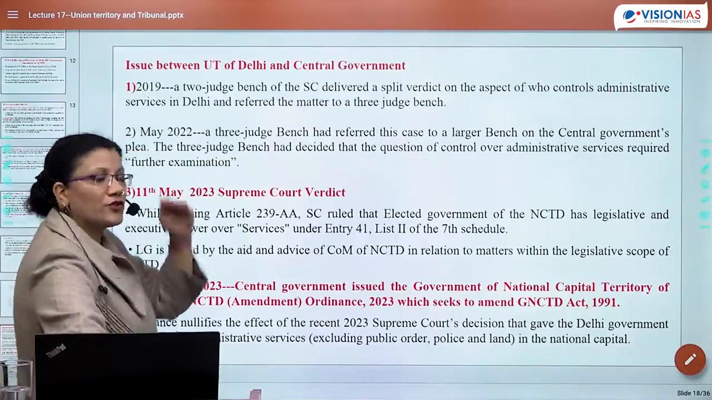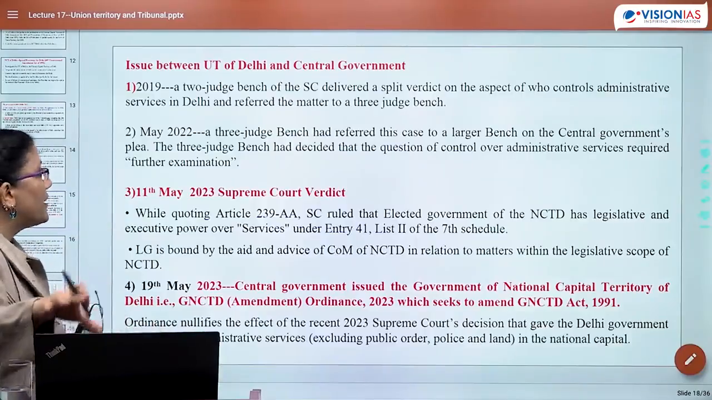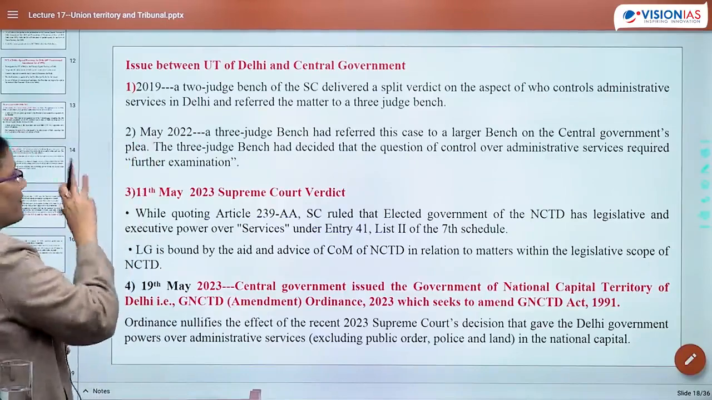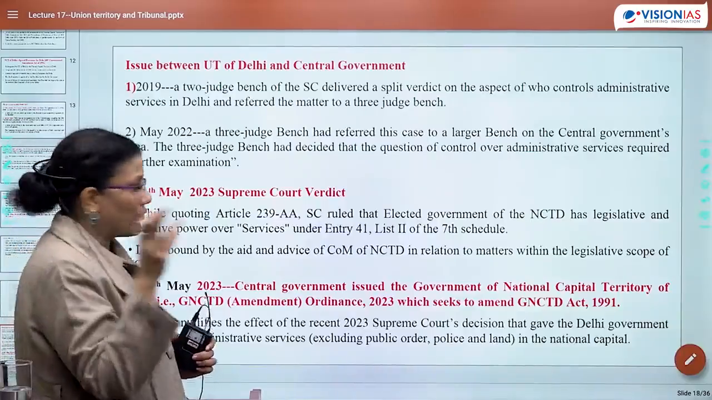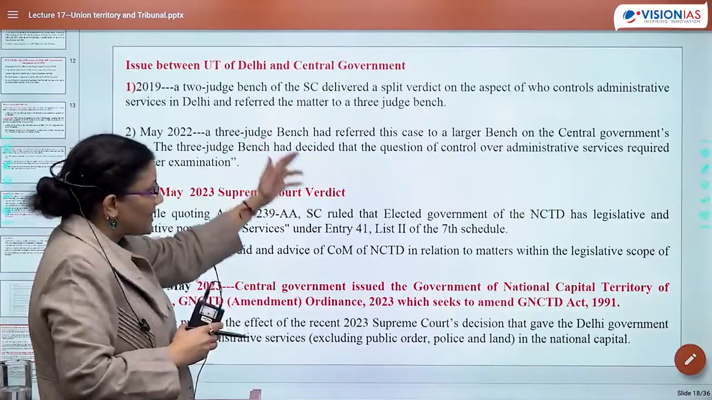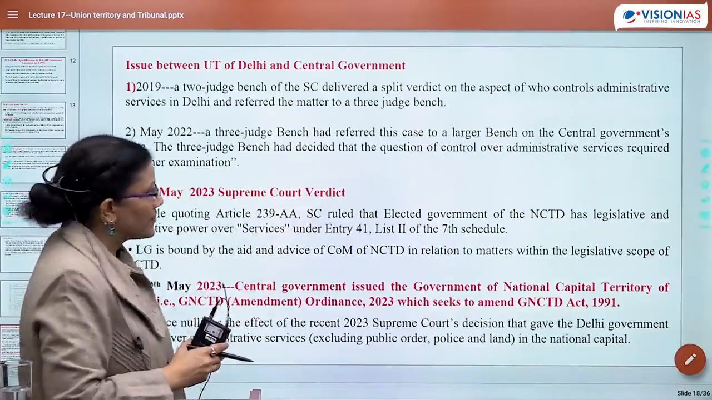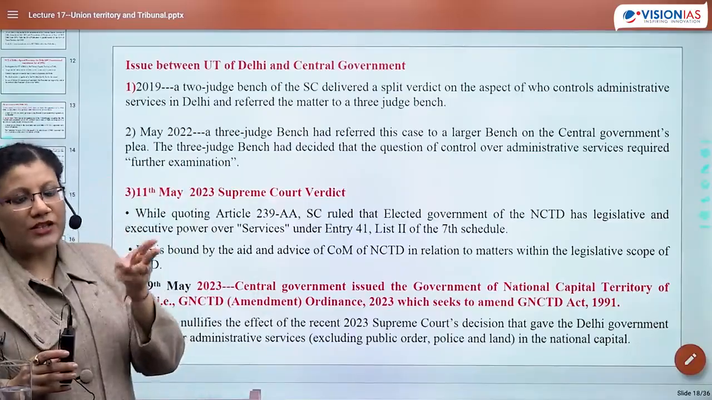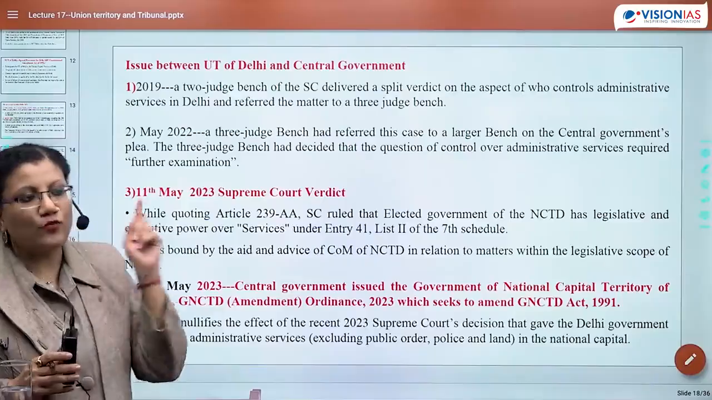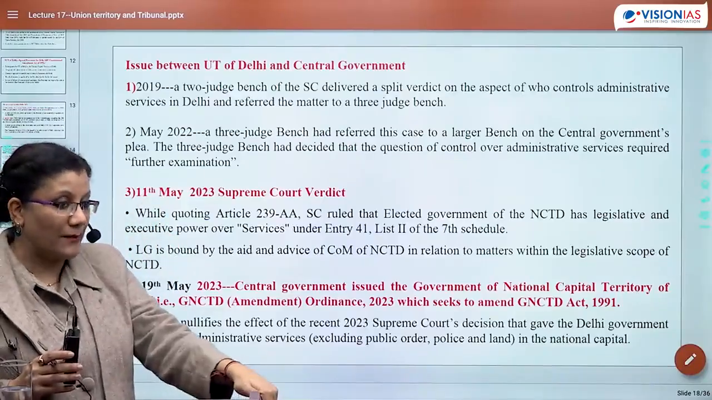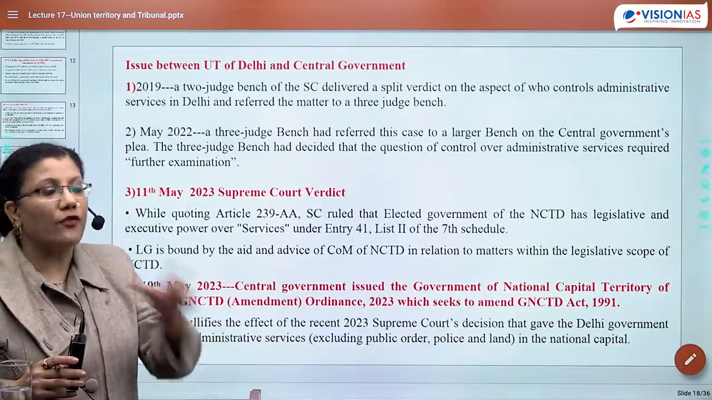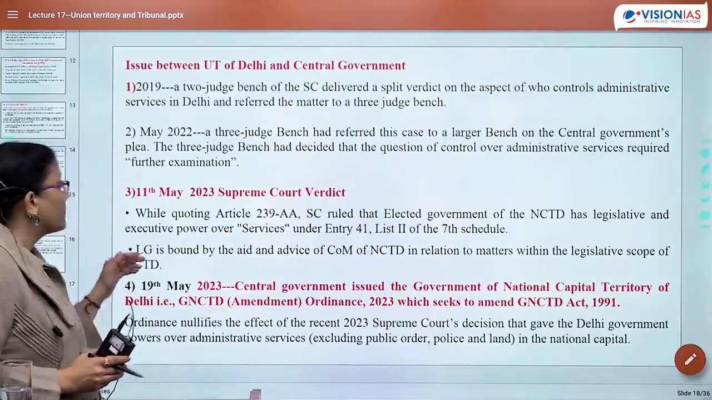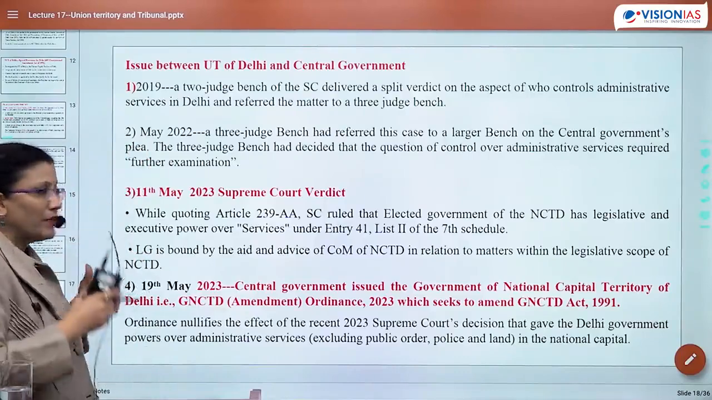2022 में now the three-bench Supreme Court judgment comes up. A three-bench judge referred this case to a larger bench now on central government's plea. Central government ने कहा इसको larger bench तो लाओ. The three-bench judge had decided that the question of control over administrative services required further examination. So from two-bench it went to three-bench. Three-bench में Supreme Court said it requires further examination. Center was also demanding for a larger bench. So subsequently the matter again went to Supreme Court. This was May 2022 initial days.